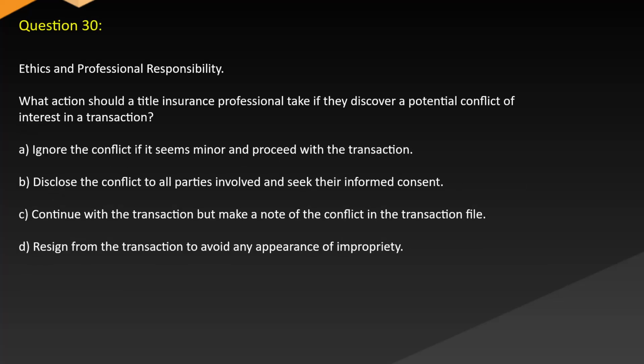Question 30. Ethics and professional responsibility. What action should a title insurance professional take if they discover a potential conflict of interest in a transaction? A, ignore the conflict if it seems minor and proceed with the transaction. B, disclose the conflict to all parties involved and seek their informed consent. C, continue with the transaction but make a note of the conflict in the transaction file. D, resign from the transaction to avoid any appearance of impropriety.